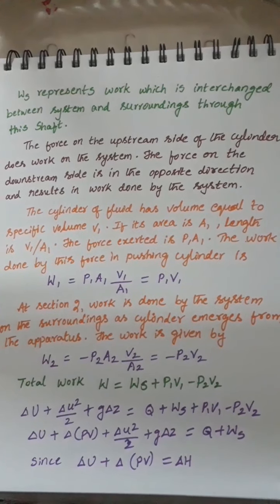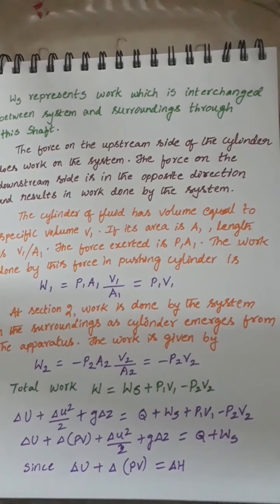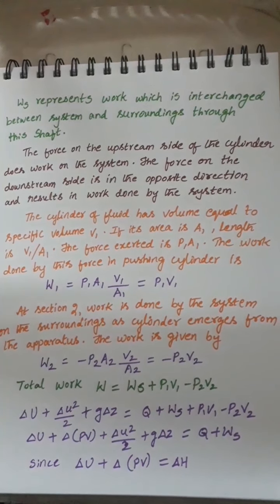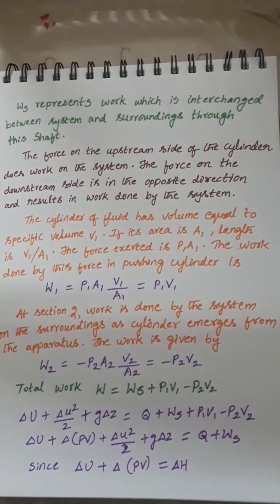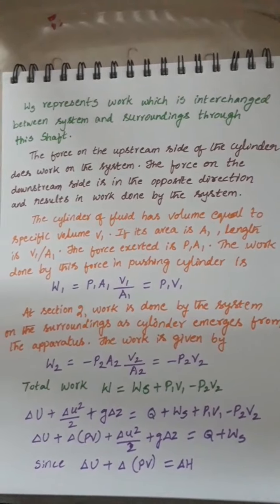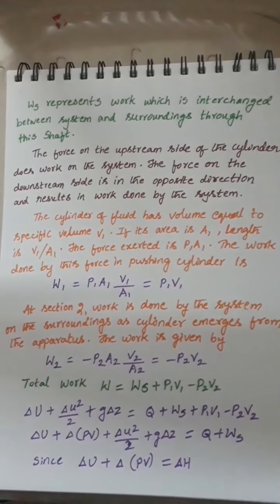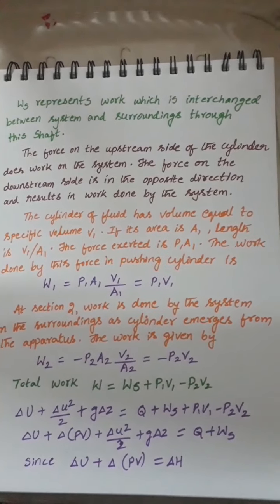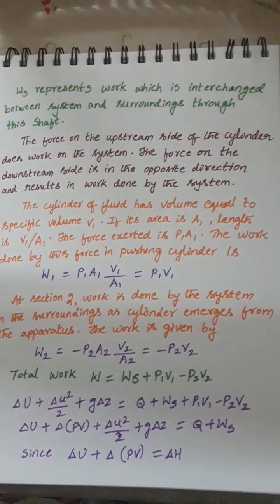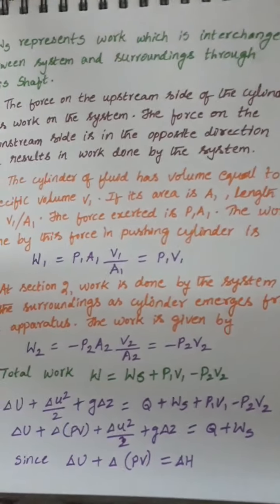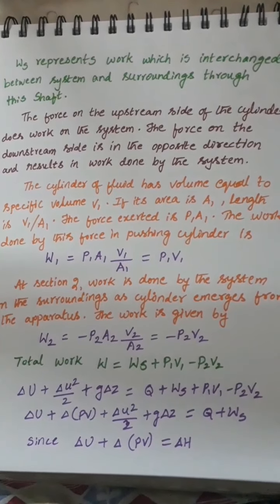Now we consider the upstream and downstream. The force on the upstream side of the cylinder does work on the system, and the force on the downstream side is the work done by the system. Now we consider the work at the entrance of the apparatus. For this, the cylinder of fluid has volume equal to the specific volume V1, and if its area is A1, then its length is V1 by A1.